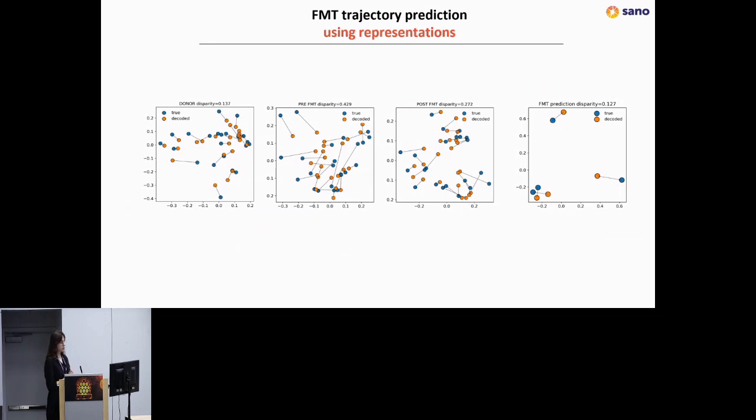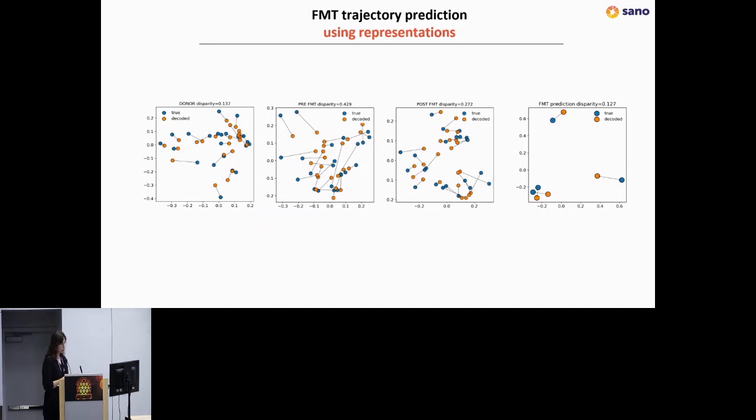This is a measure that will tell you whether the reconstruction of the model understands the distances and the differences between people. So you can see that for donor and for post-FMT, the model is working fine because the best score is 0. However, for the person before FMT, the model is struggling a bit. This is also understandable for us because before FMT, when the patient is very sick, there is complete chaos happening in the samples.